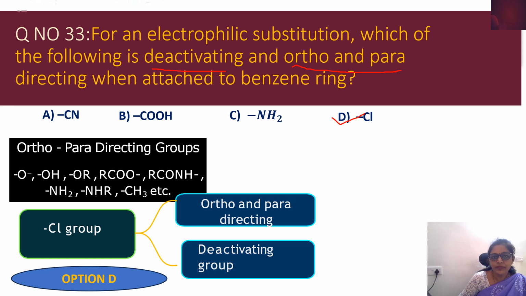Coming to question number 37. If the enthalpies of formation of methane, carbon dioxide and water at 25 degrees Celsius and 1 atmospheric pressure are minus 74.2, minus 394, minus 286 kilojoules per mole respectively, then the enthalpy of combustion of methane will be. So here they have given you the enthalpies of formation of different compounds, and they are asking us to find the combustion of methane. This is the common type of problem they ask, and it is easy to solve if you follow some basic steps.